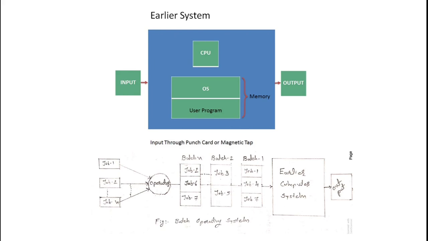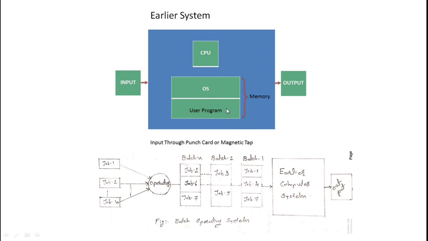During the starting days of computers, a simple computer was very large, up to the size of an entire room. On those days, this operating system was known as an earlier system. Basically there was a simple processor and common memory. In the top figure, there is a common memory which carries the operating system and user program both.